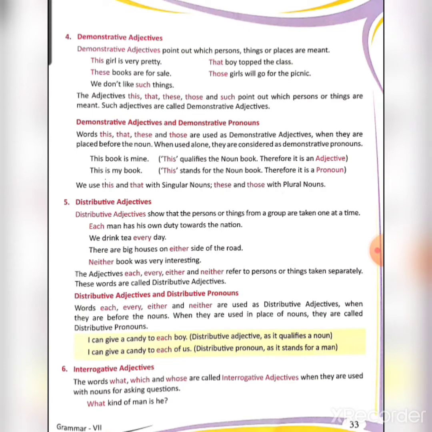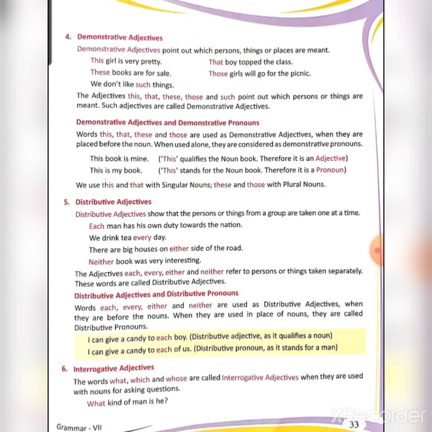Another example, that boy topped the class. So which boy topped the class? That boy. You are pointing to someone and demonstrating that that boy is the one who has topped the class. So this, that, these, those, such, these are the examples of demonstrative adjective.